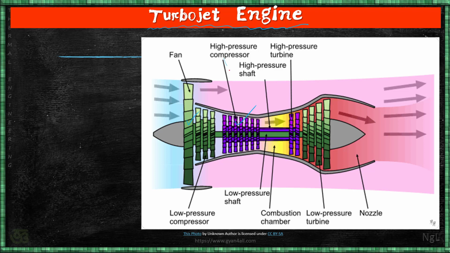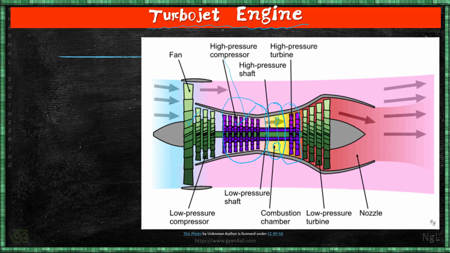So this is the high pressure compressor, and this is run by the high pressure turbine. So why do we need the compressor? The compressor gives high pressure air to the combustion chamber, and in between there is a combustion chamber. So combustion will take place in this yellow space. It is represented by yellow color.